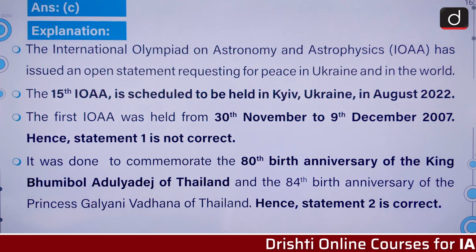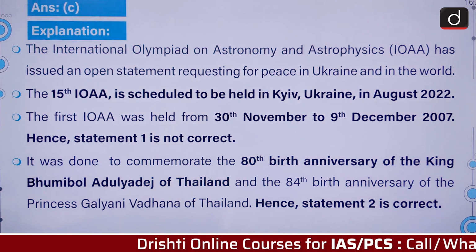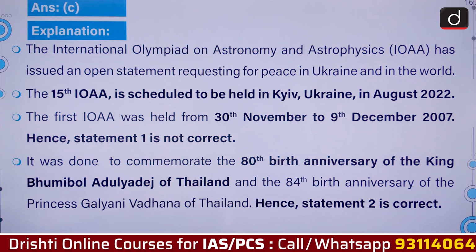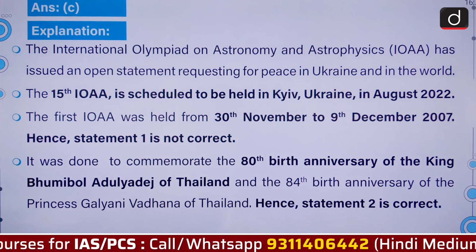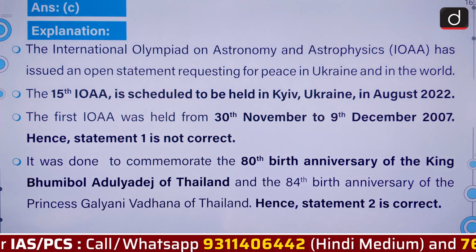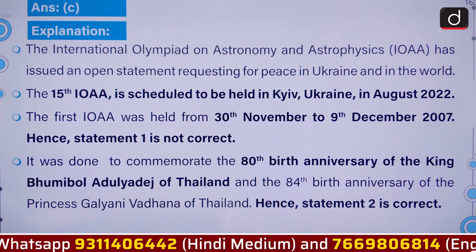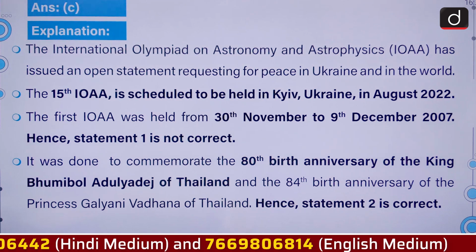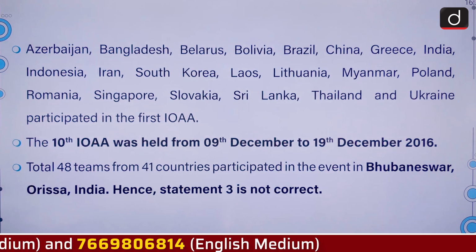The International Olympiad on Astronomy and Astrophysics has issued an open statement requesting for peace in Ukraine and in the world. The 15th IOAA is scheduled to be held in Kyiv in Ukraine in August 2022. The first IOAA was held from 30th November to 9 December 2007 and it was done to commemorate the 80th birth anniversary of the King Bhumibol Adulyadej of Thailand and the 84th birth anniversary of Princess Galyani Vandana of Thailand.